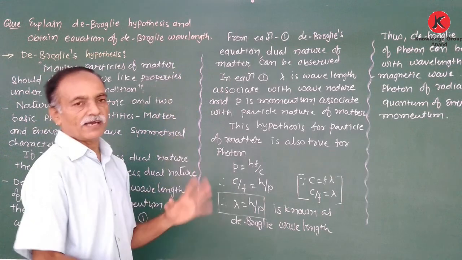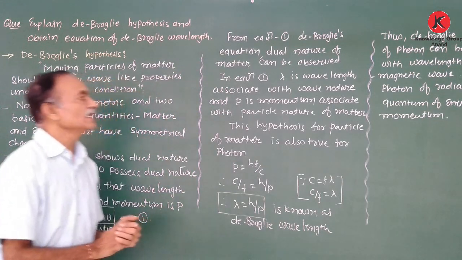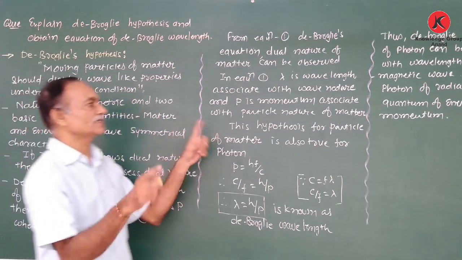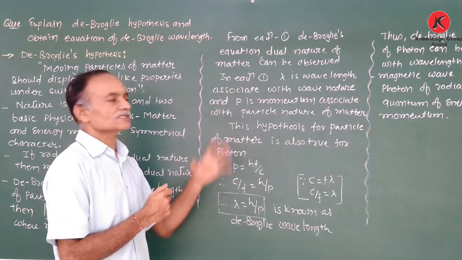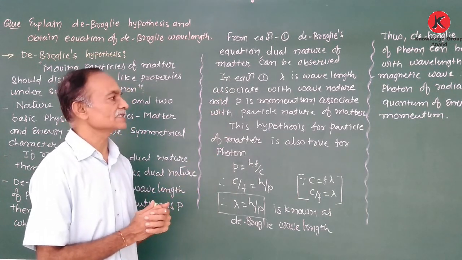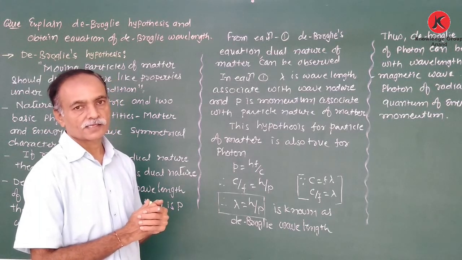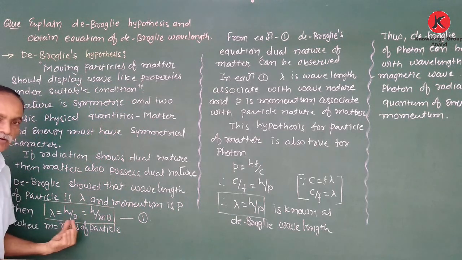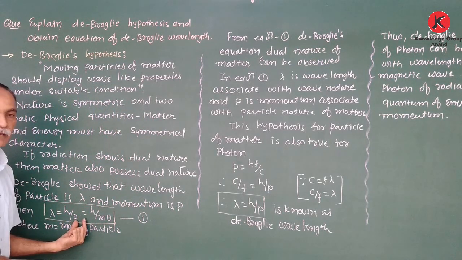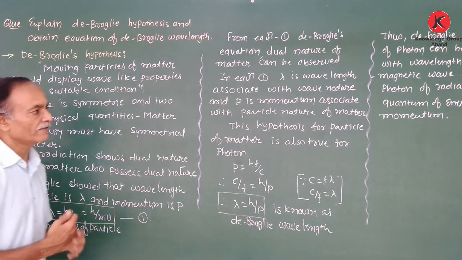In equation 1, lambda is the wavelength associated with the wave nature, and p is the momentum associated with the particle nature of matter. Thus, equation 1 shows the dual nature of matter, particle as well as wave nature.